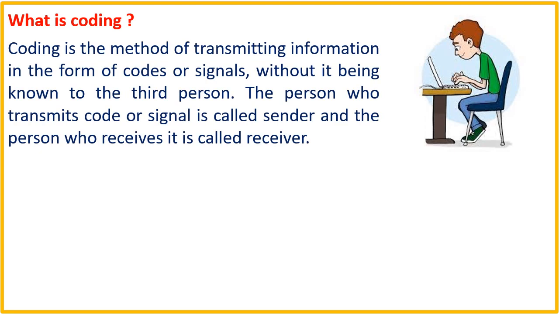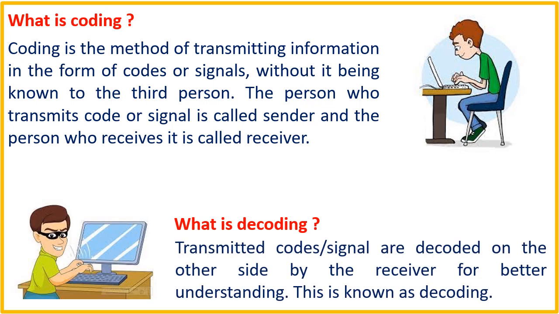Let us first understand what is coding. Coding is the method of transmitting information in the forms of codes or signals without it being known to the third person. The person who transmits codes or signals is called sender and the person who receives it is called receiver. If this is coding, then what is decoding? The transmitted codes or signals are decoded on the other side by the receiver for better understanding. This is called decoding. It is exactly reverse of coding.